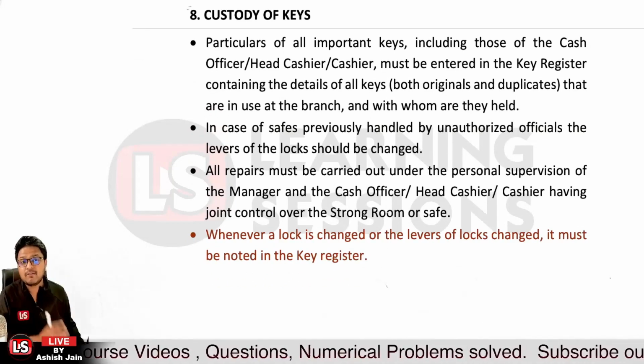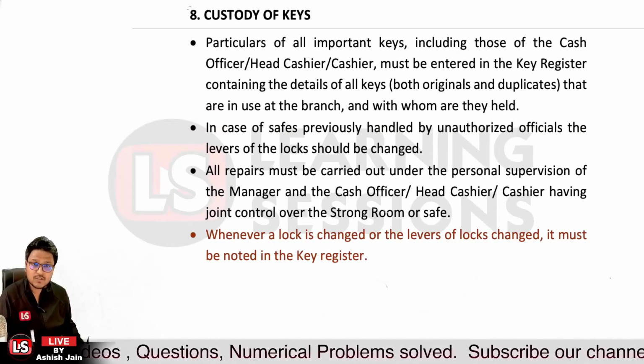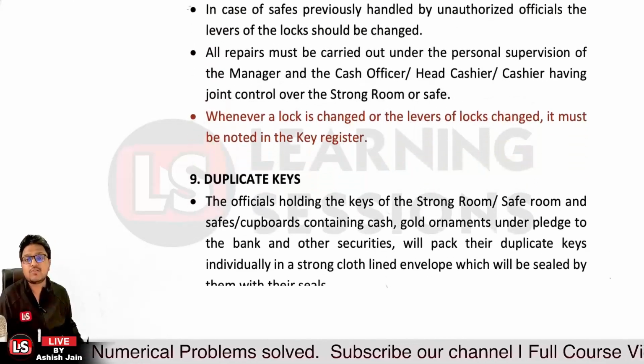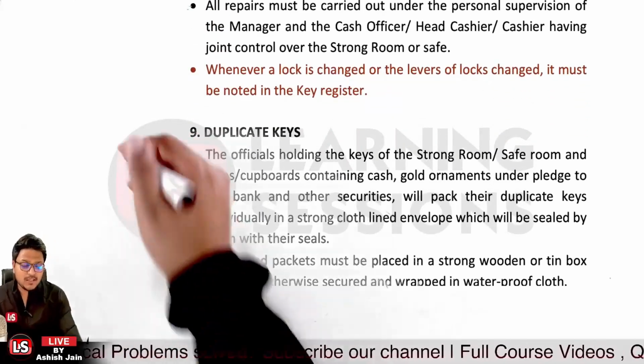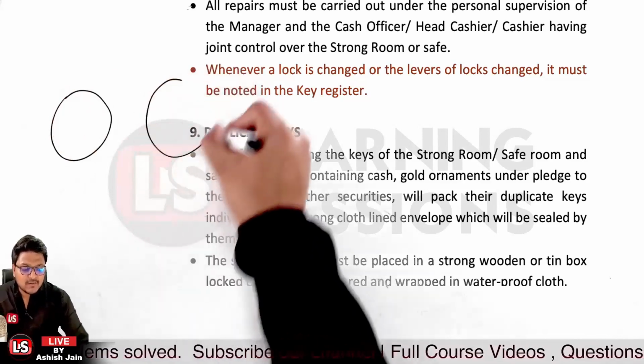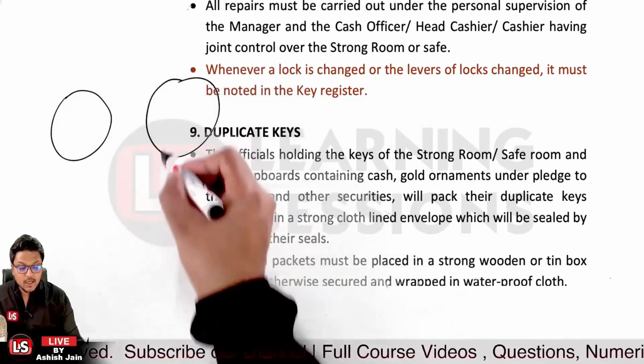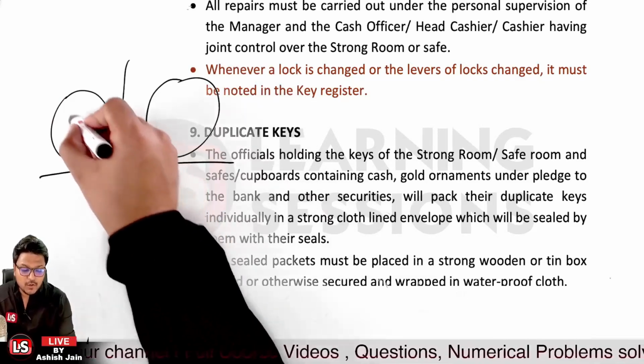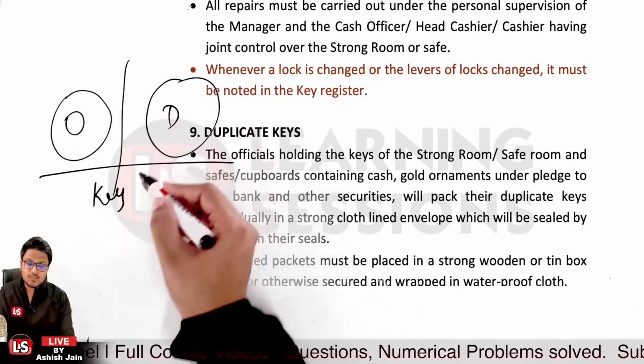Okay, and whenever a lock or the levers of the locks are changed, it must be noted in the key register. Then it's related to duplicate keys. Now actually there are two sets. One is the original set, and the other is the duplicate keys. Now the details are to be entered into the key register. All the details, whether related to the original keys or the duplicate keys, must be entered into the key register.